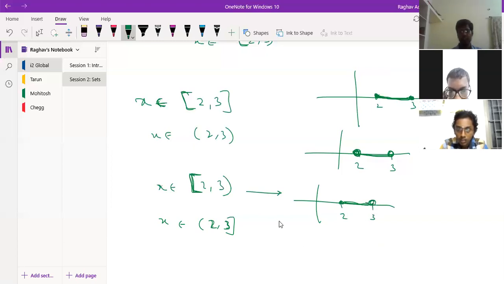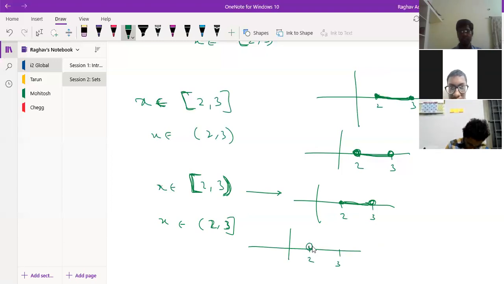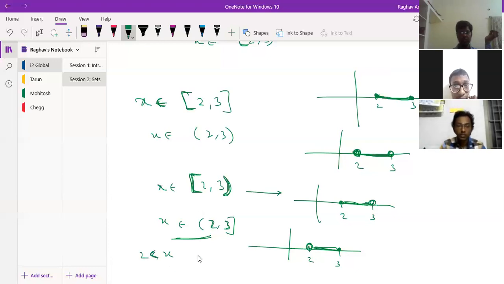Because here I have an open bracket, I am putting a bubble here. Similarly for this, we have 2, 3, a bubble at 2 and a dot at 3, because 3 is included. This basically means 3 is included, but 2 is not included. x is greater than 2, but less than or equal to 3.